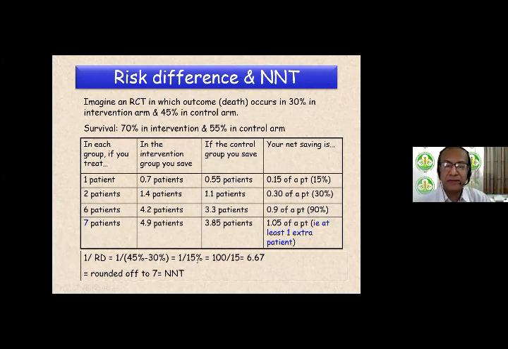That means 1 by 15%, which is basically 100 by 15, which is 6.67. And you round it off to the higher number 7. That is the number needed to treat. So the number needed to treat is equal to 1 upon the risk difference. A number needed to treat tells you how many patients you need to treat in both the intervention and the control arm in order to save one extra patient in the intervention arm.